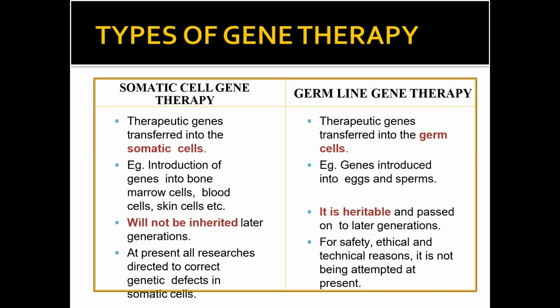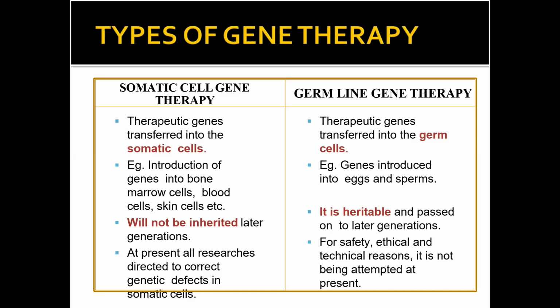But here, the genes are introduced into eggs and sperms. Obviously, somatic cells do not carry hereditary traits, so these characters are not transferred from one generation to another. Germline therapy is heritable and passed on to later generations, as germline cells are responsible for carrying the inheritable traits.